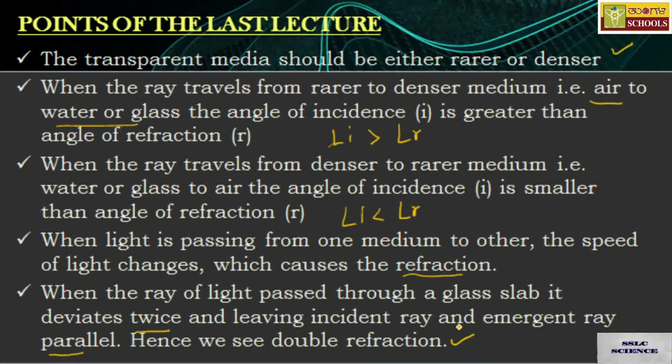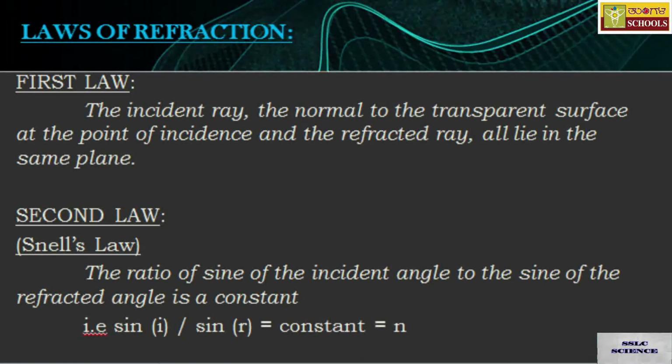In today's lecture, we will begin the next part, that is laws of refraction. So, the first law: the incident ray, the normal drawn to the transparent surface at the point of incidence, and the refracted ray all lie on the same plane.